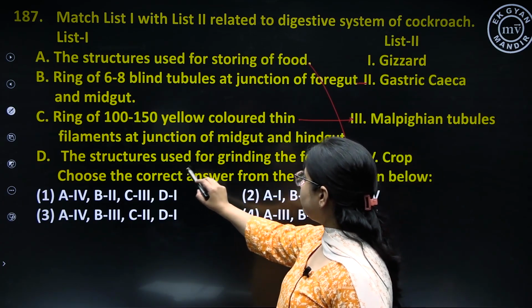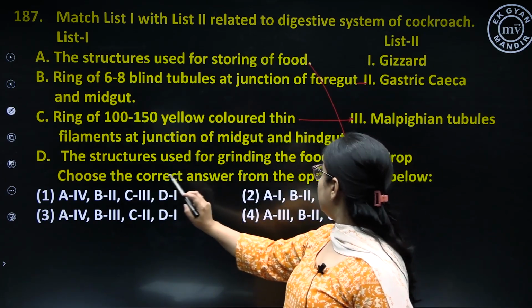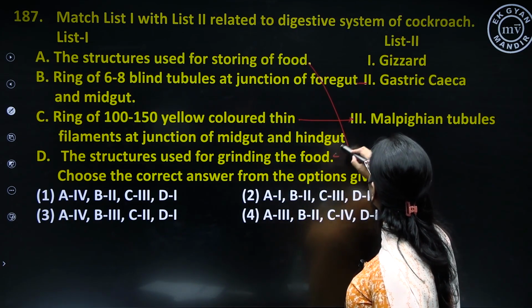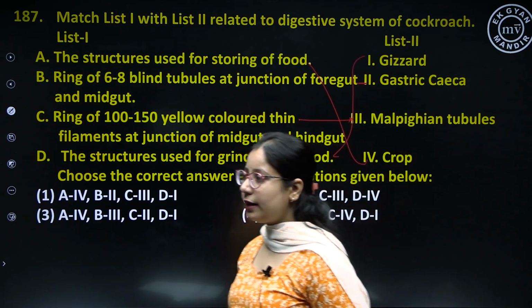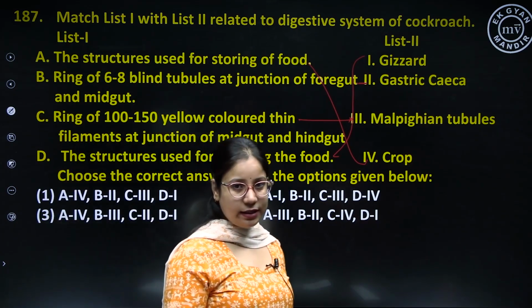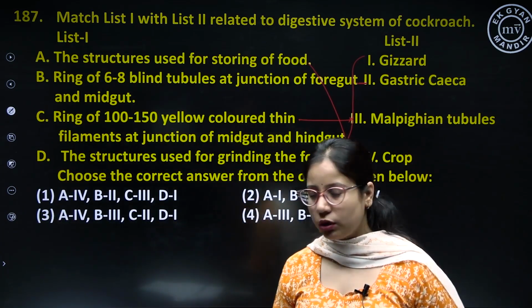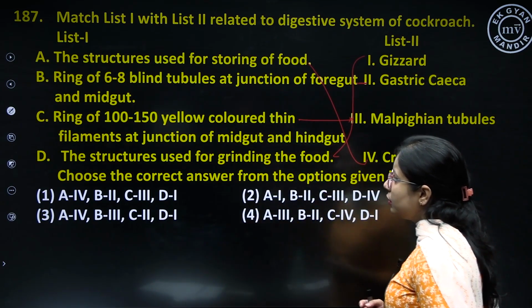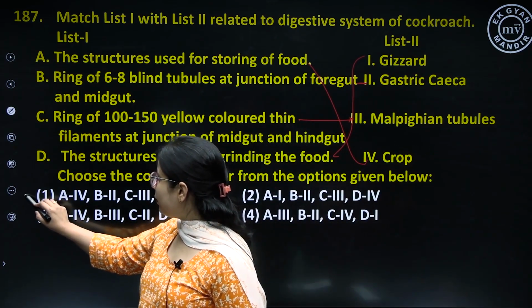The structure used for grinding the food is option number 1, that is gizzard. Gizzard consists of some chitinous plates which help to grind the food. So the correct option for this question is option number 1.